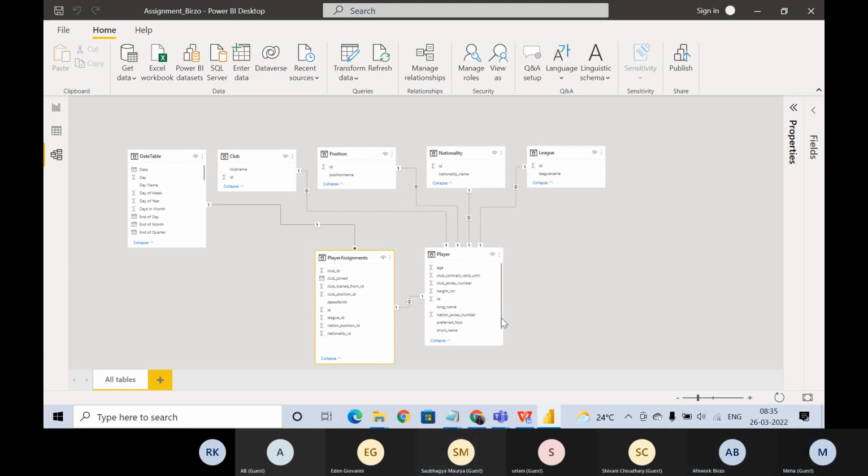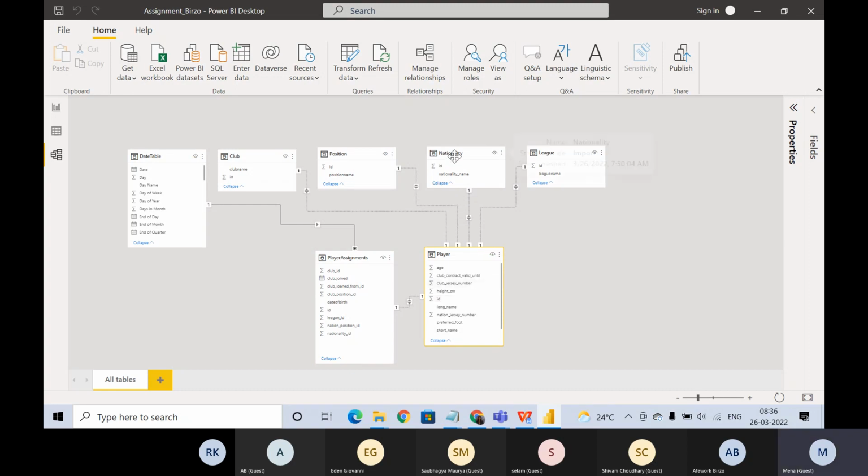No, ma'am. Let's say somebody is asking for a particular player, what is the nationality and when did he join the club? What will you do? Using this player table, we have the ID for each player.